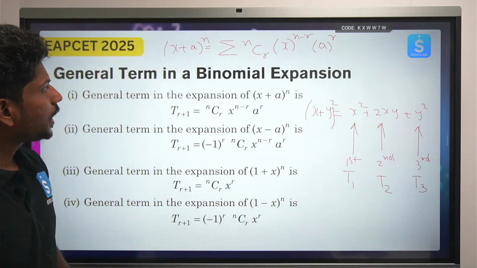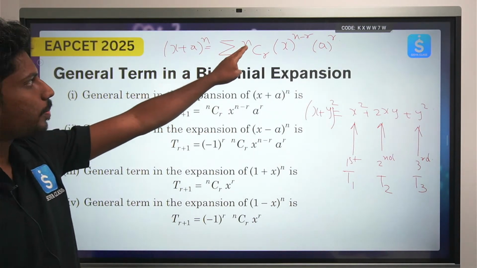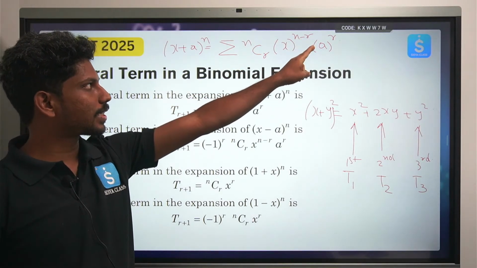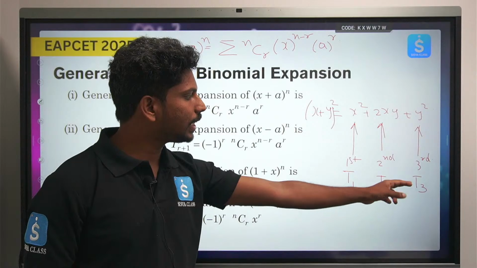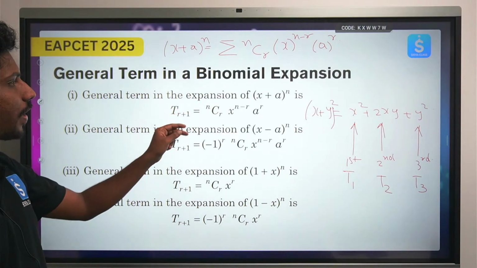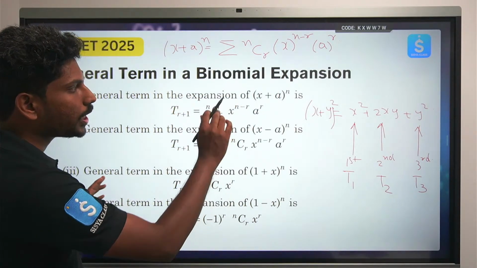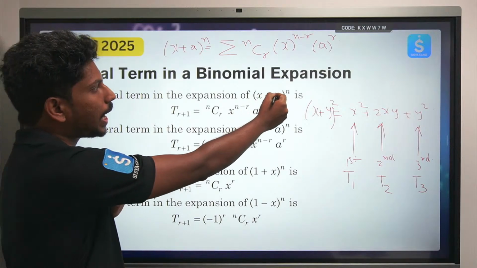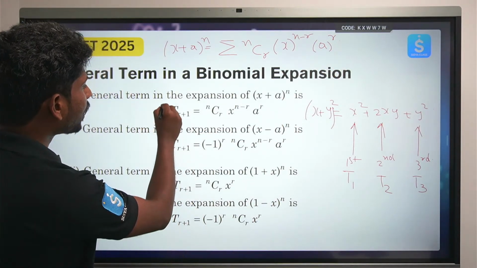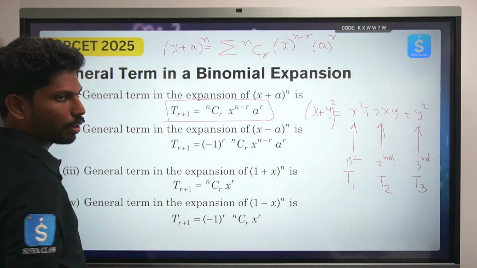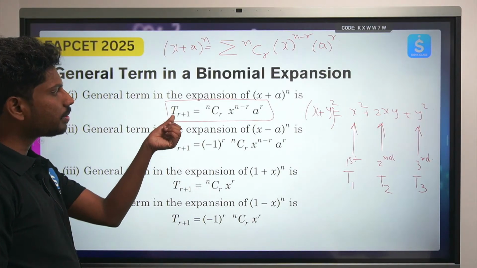Yeah. Now let's see here. So x plus a whole to the power n is nothing but sigma NCr x to the power n minus r a to the power r. So this is first term, second term, third term. Like this only we can find even the r plus first. So totally if we have x plus y whole to the power n, then at max it can have n plus 1 terms. So there is a general notation in order to say which term is what.